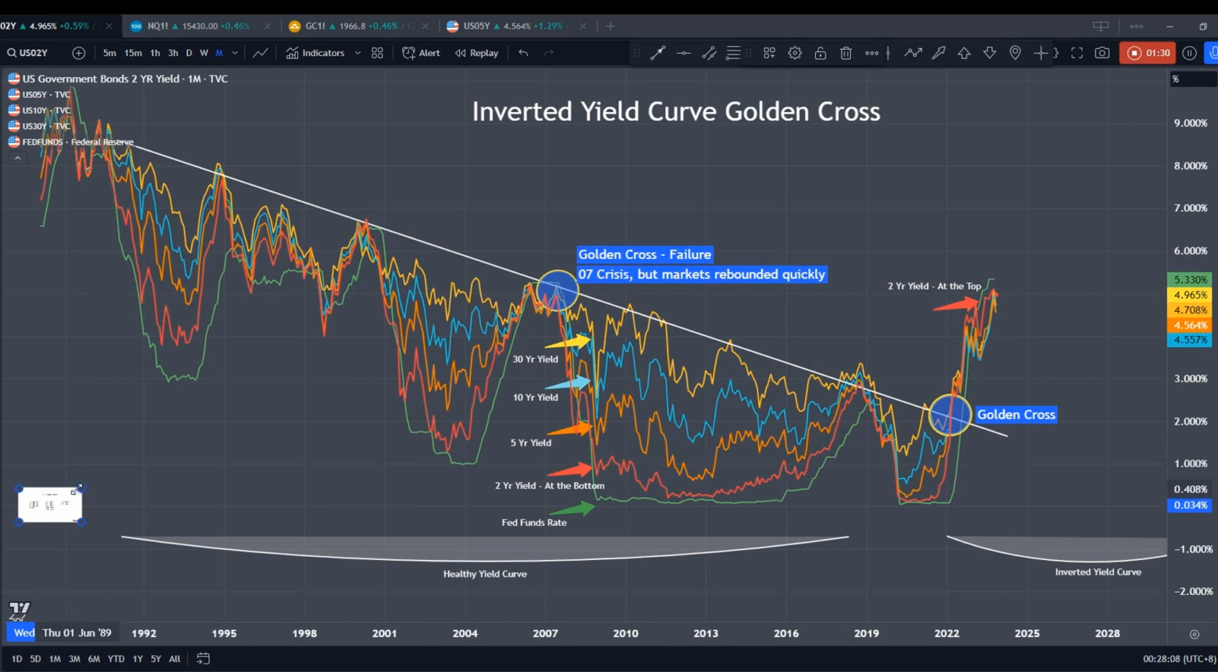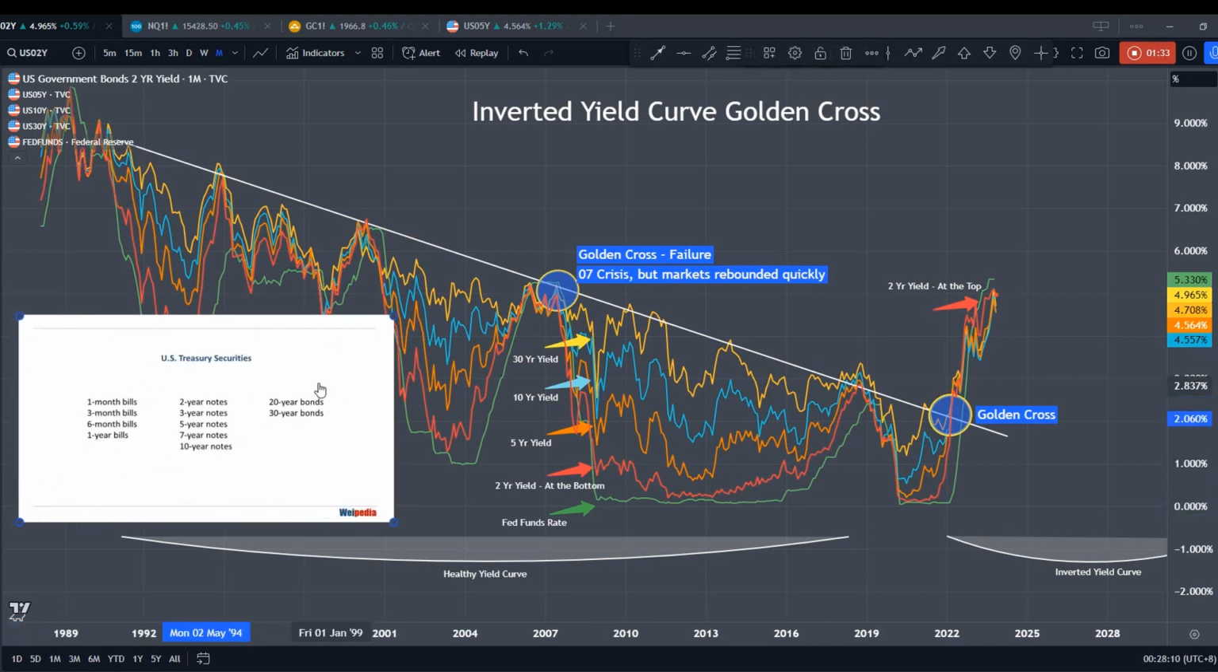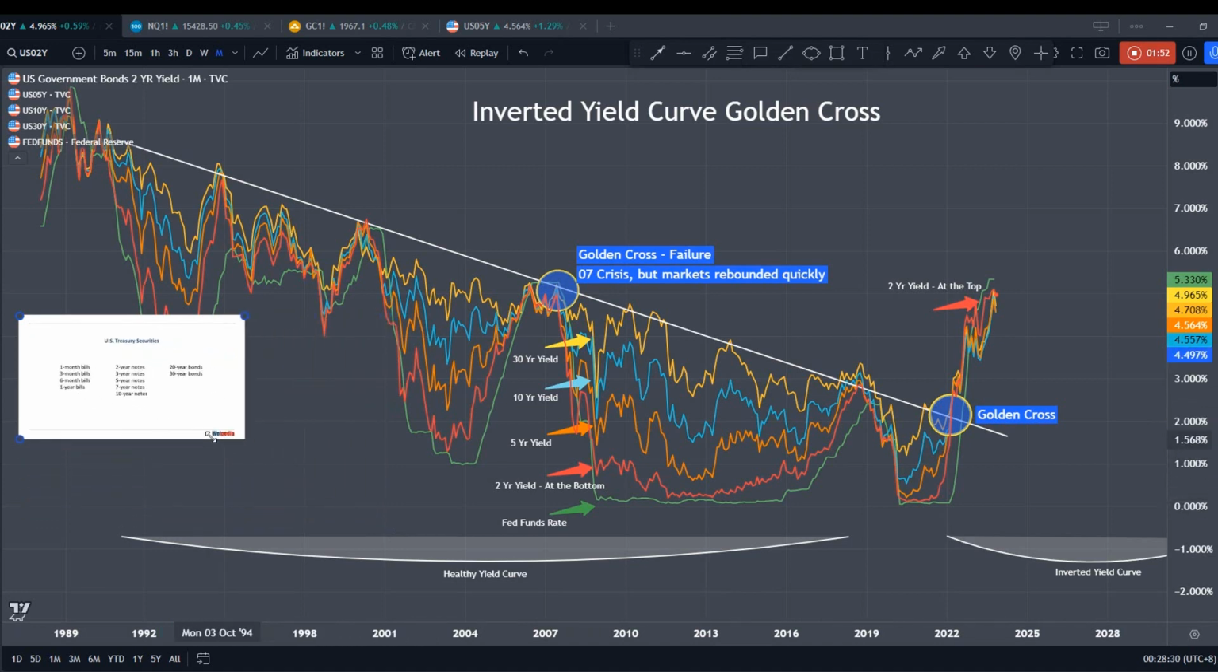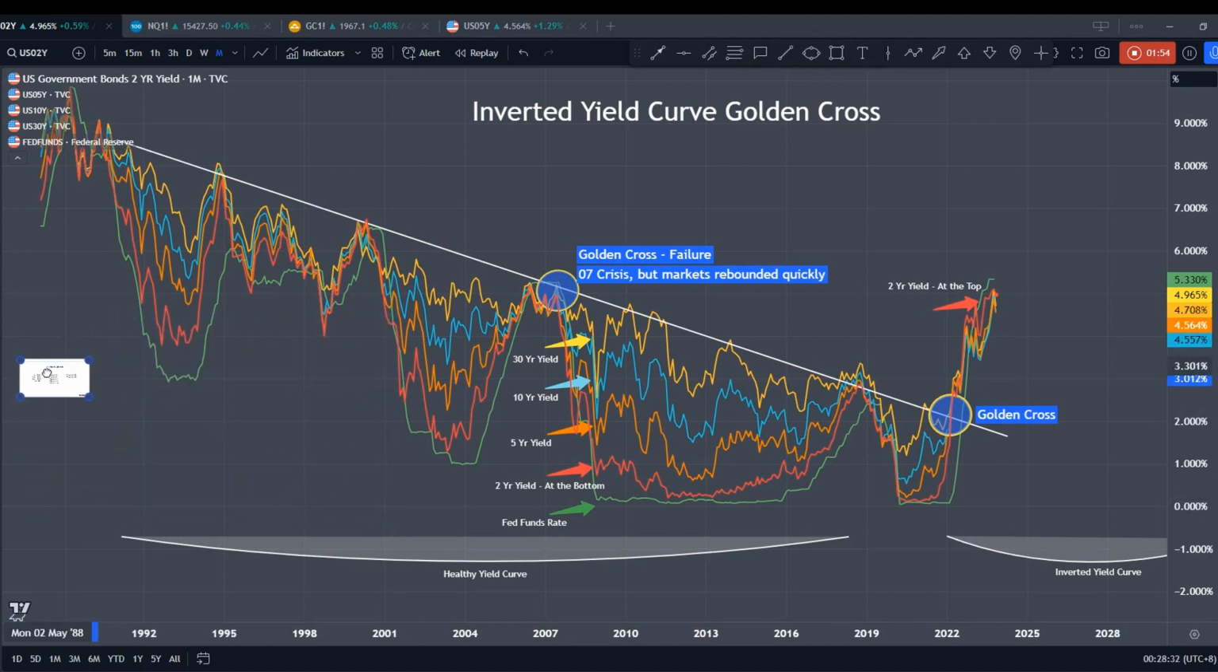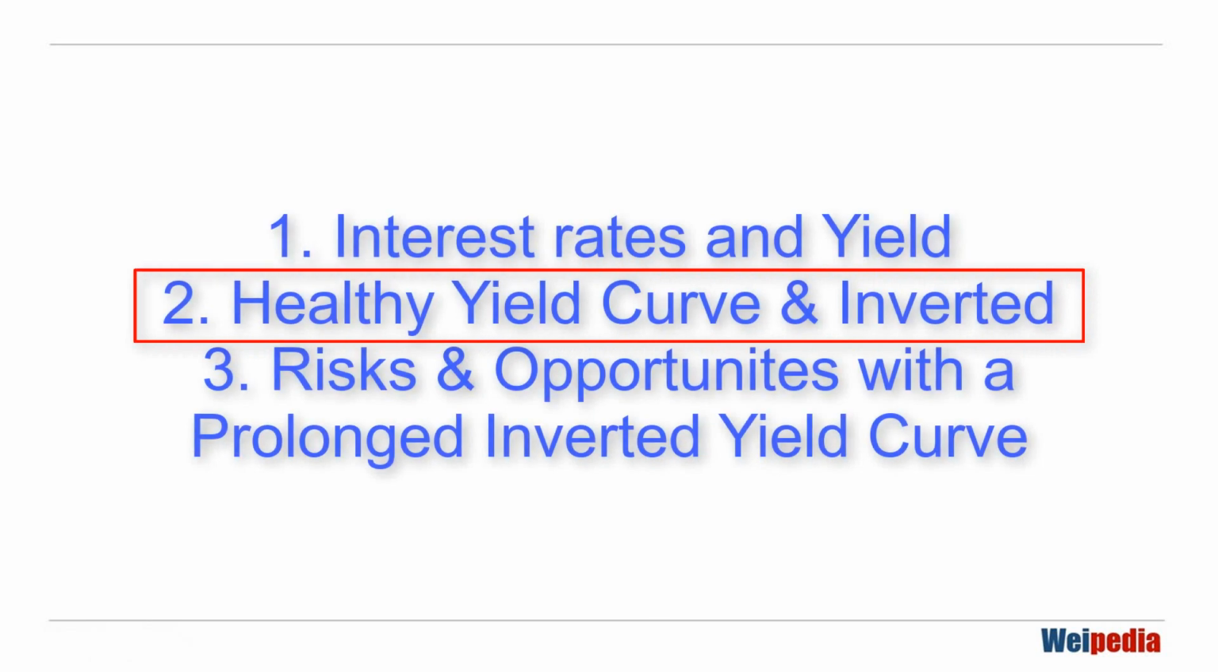Now let's look at the borrowers, who is the US government, where they issue all these bills, notes, and bonds. Anything between 1 month to 1 year is called the bills. Anything between 2 to 10 years are called the notes. And between 20 to 30 years are called the bonds. So now we have a good understanding. What are the relationship? So what are the difference between a healthy yield curve and an inverted one?